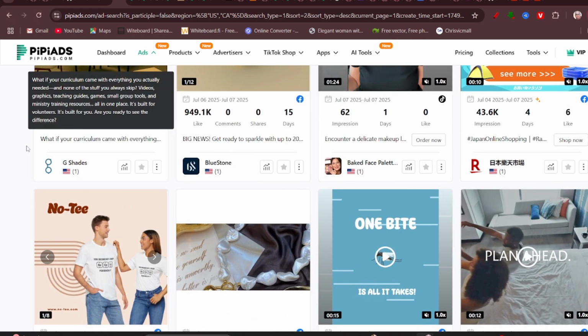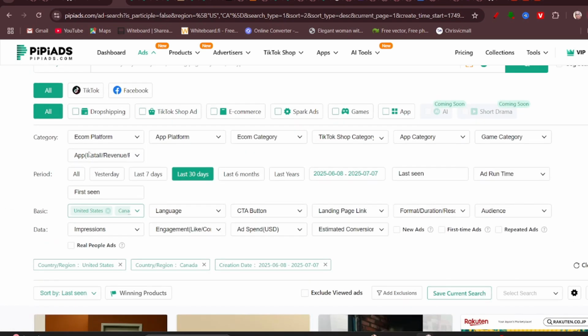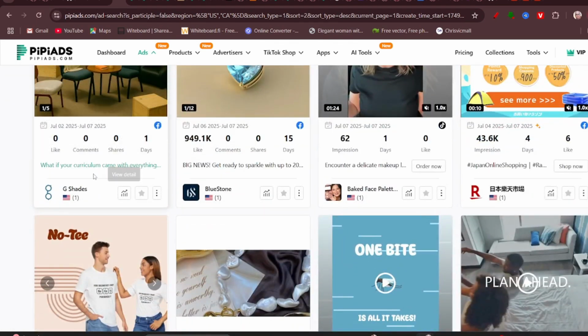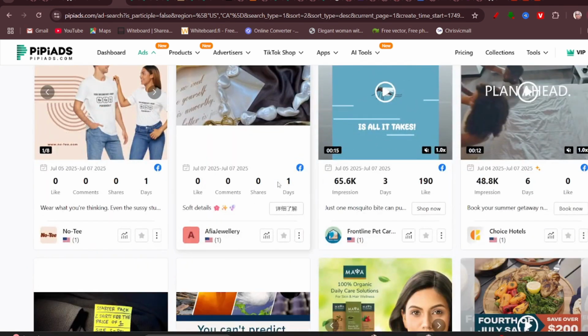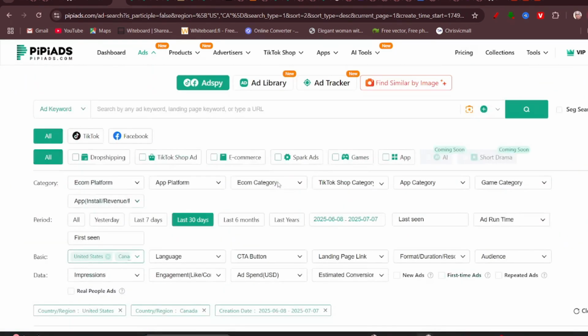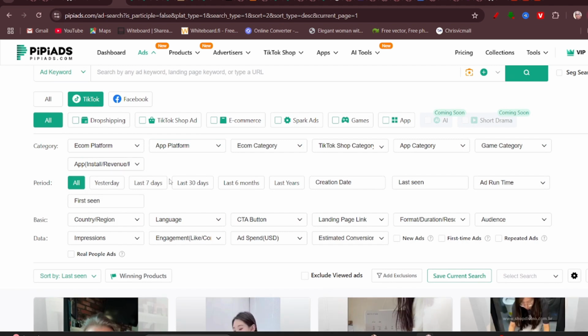We usually have very few data because Facebook is still at this beta phase, meaning they're not completely done with it yet. So you might not be getting a lot of constant data on Facebook. But on TikTok, you get a lot of data. Okay, so let's click TikTok. It's TikTok we're looking for.